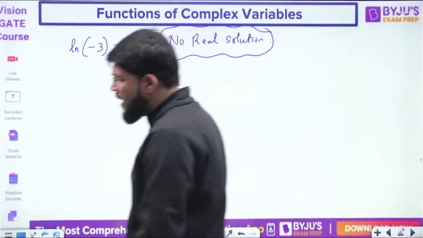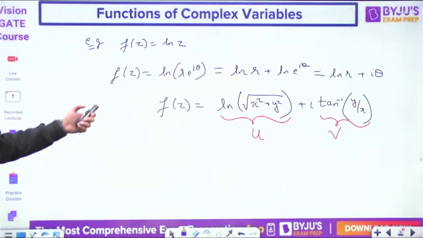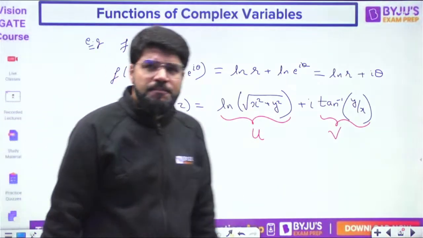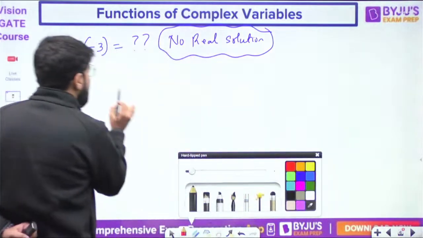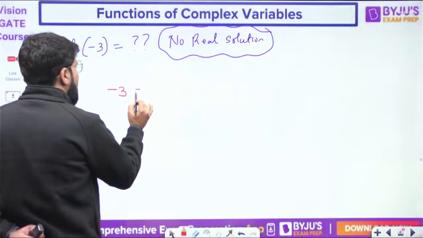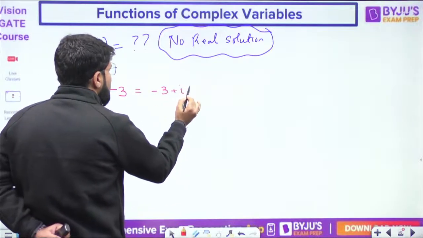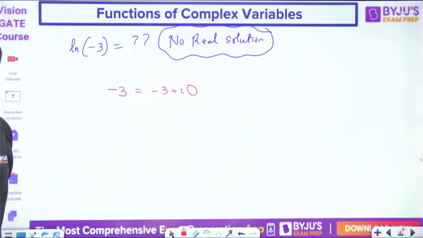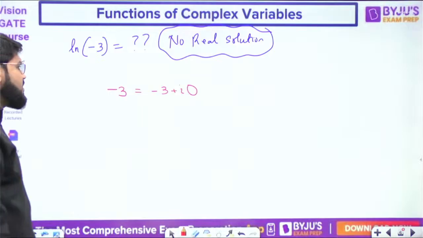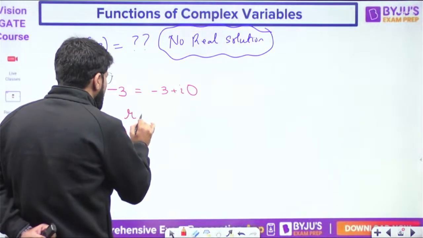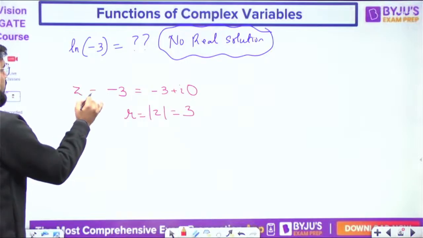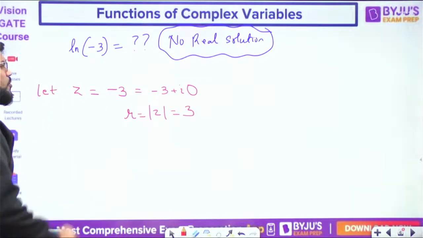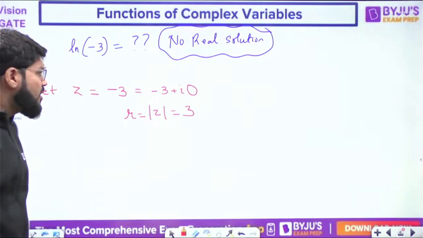But if you take up the idea from the complex domain, what is minus 3? You can put minus 3 as minus 3 plus i0. Now what is the magnitude? R means modulus of z. Let z equal to minus 3. So the magnitude is 3. What about the theta?